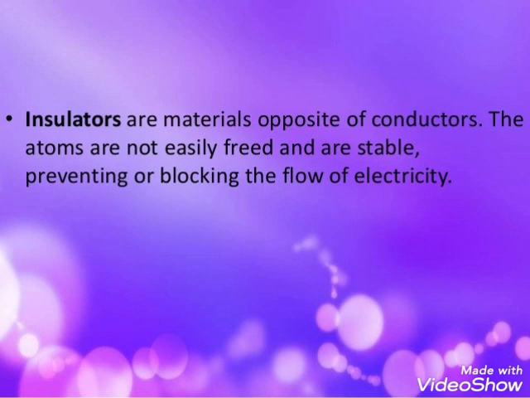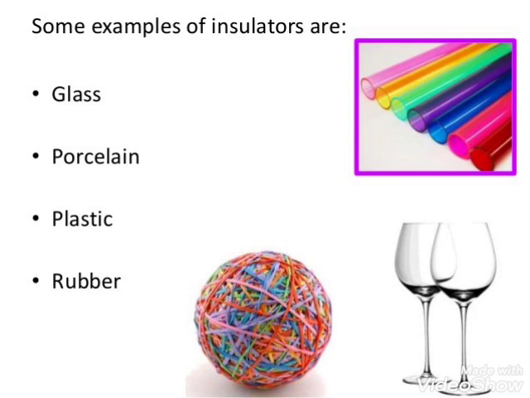Next comes the insulators. They are the materials opposite of the conductors, meaning the atoms are not easily freed and are stable in them, which prevents the flow of electricity. These are the materials that do not allow electric current to pass through them, and we call them insulators.